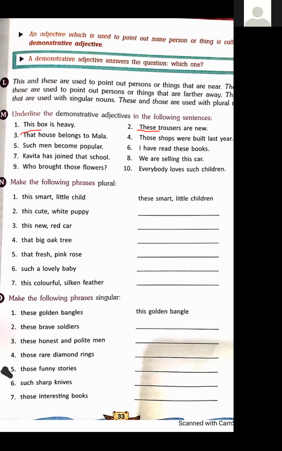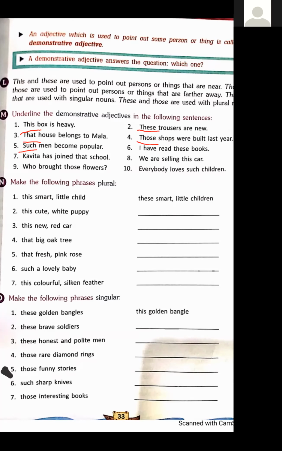Okay. In the third sentence, that house belongs to Mala. House is singular. Here, that is a demonstrative adjective. In the fourth sentence, those shops were built last year. Shops, plural noun. So, we are using those instead of that. Here, those is a demonstrative adjective. In next sentence, such men become popular.